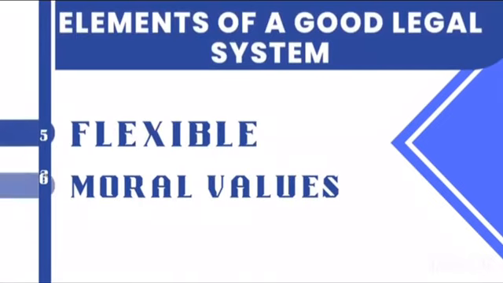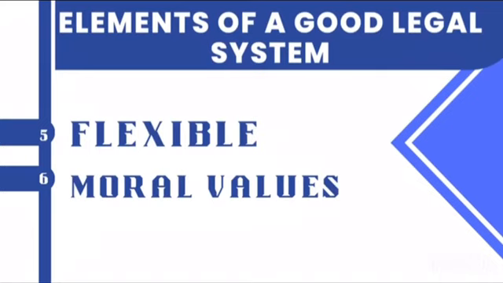We are still looking at the elements of a good legal system. A good legal system must be flexible, meaning it should change with time. For example, in the past, women used to dress decently, but now, as you can see, the dressing has changed. So the law should change with time in order to suit the current affairs, what is taking place on the ground.